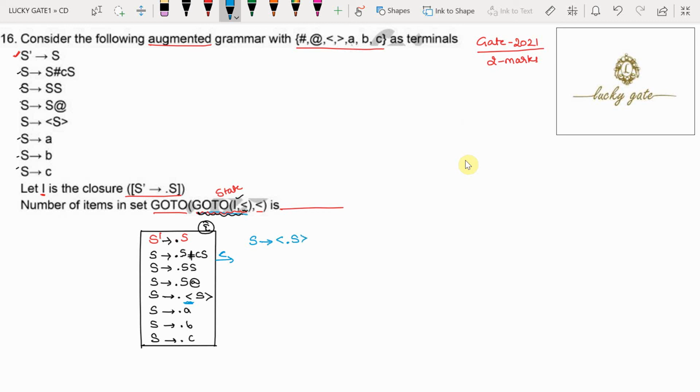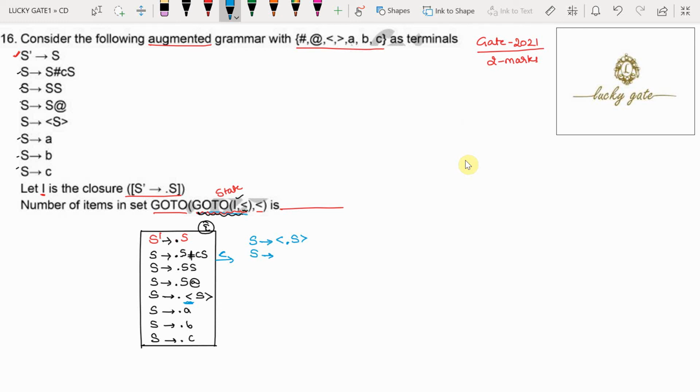Now here you see, because of dot S, where S is a non-terminal, we have to include that non-terminal's productions into the same set. What is the non-terminal? Capital S. That capital S is having those 7 productions. All those 7 productions you have to write in the same set.